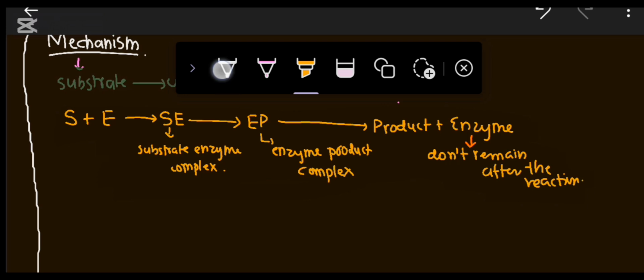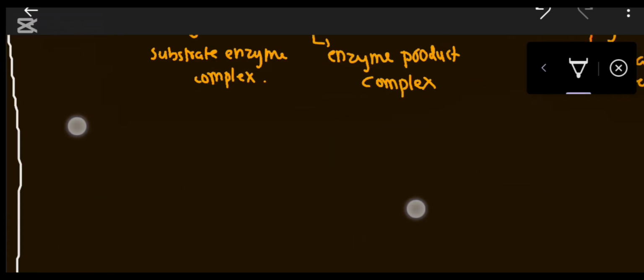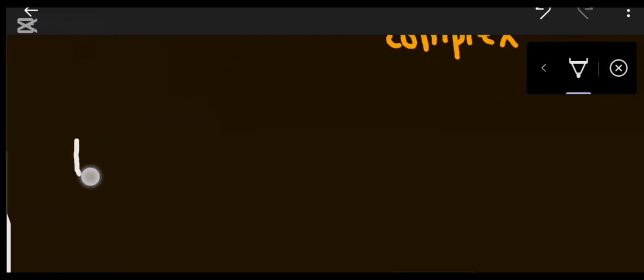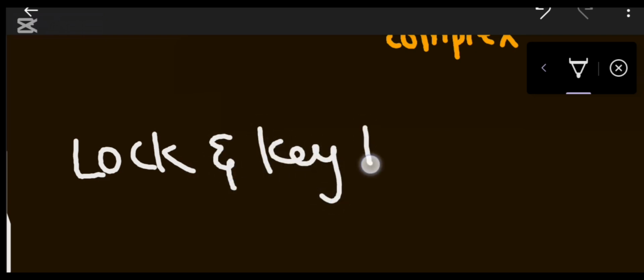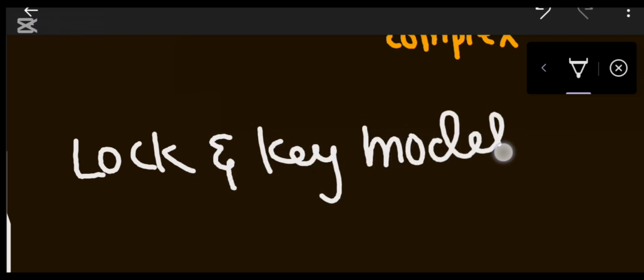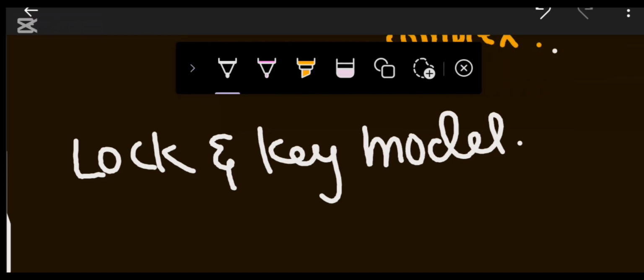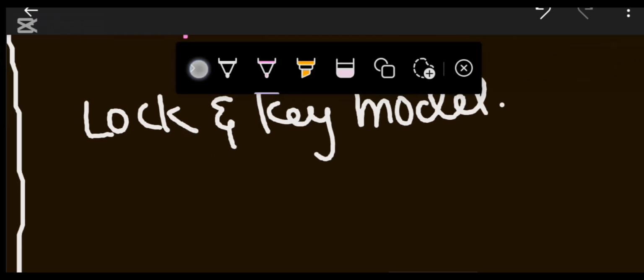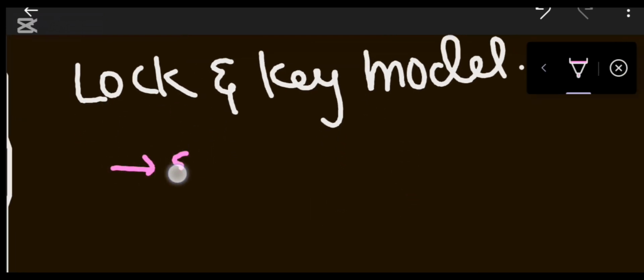Now we have two models. One is the lock and key model. The main point to be noticed is that the lock and key model was given by Emil Fischer.